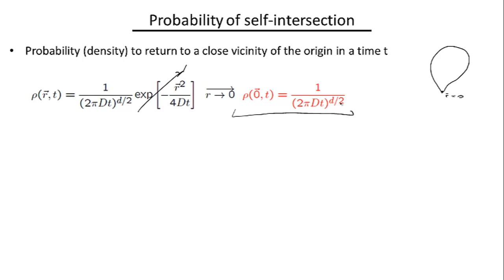So again, what this implies is that if we take a random walking particle, put it by hand in the origin, and let it random walk, this gives us the probability, the probability density more precisely, of it to return to the vicinity of this point in the time t. So now let us recall why we were talking about these self-crossing trajectories.